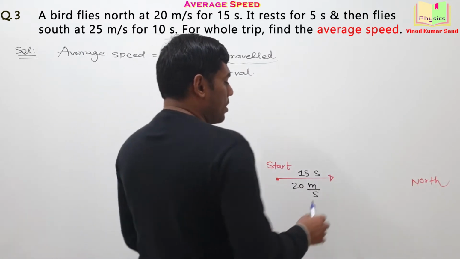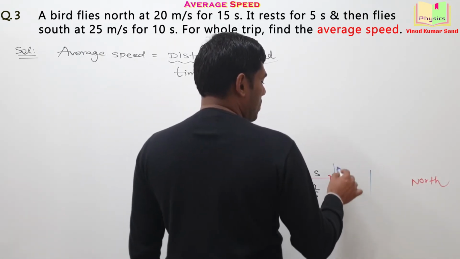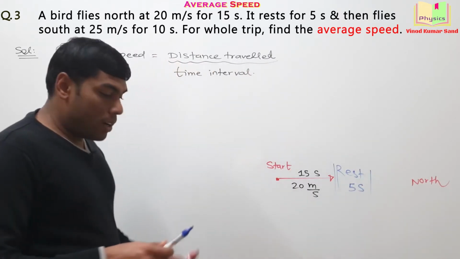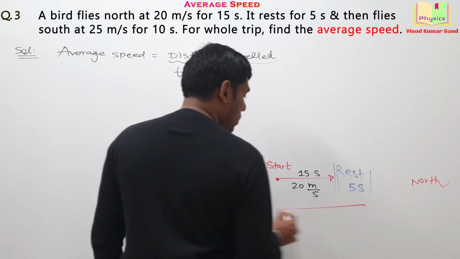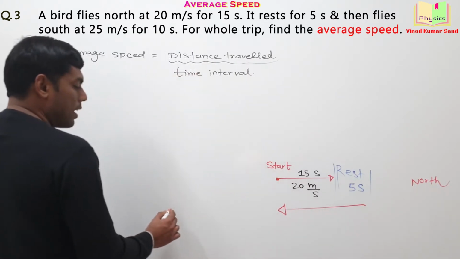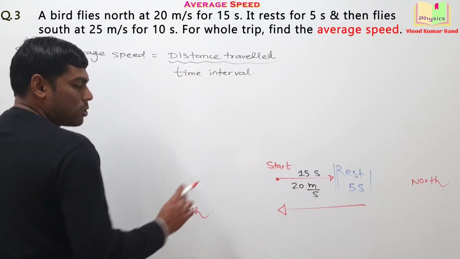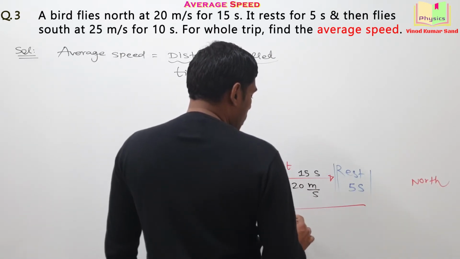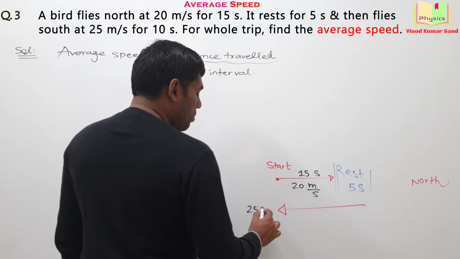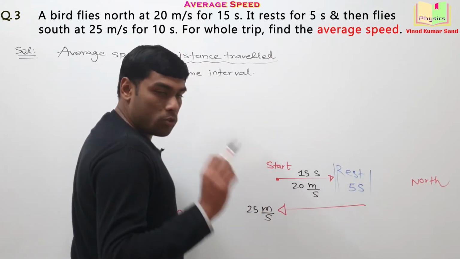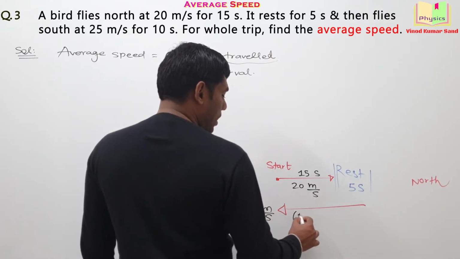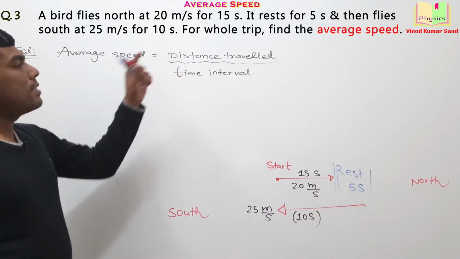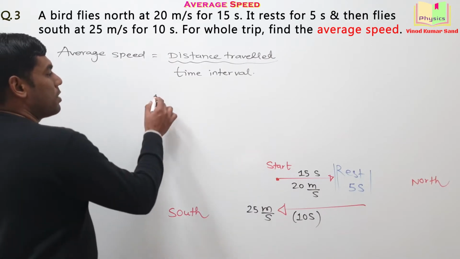Then it takes rest for 5 seconds. And then that bird flies along south. South means this direction, opposite of the north. This time the speed of the bird was 25 meters per second and it flies for 10 seconds. This is the data given in the question. Do you agree? We can easily find the distance traveled with the help of this data.